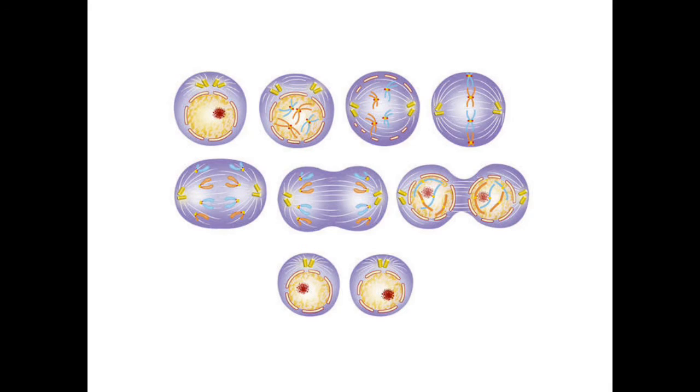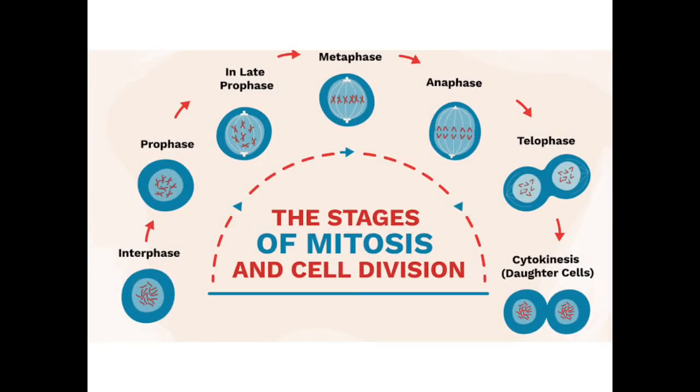So what is mitosis cell division? It is the process through which from the mother cell we are getting two new daughter cells, and here the new daughter cells have identical characteristics to the mother cell.